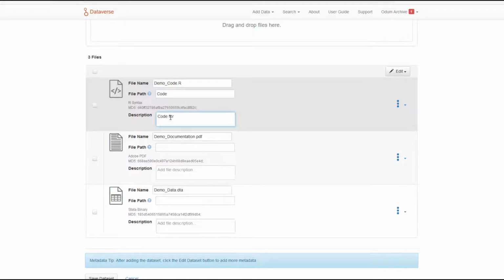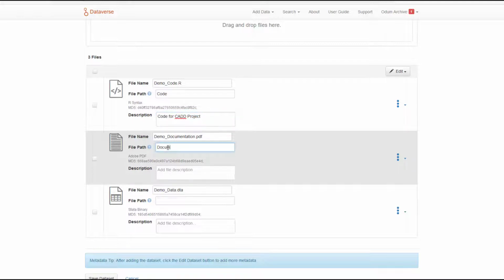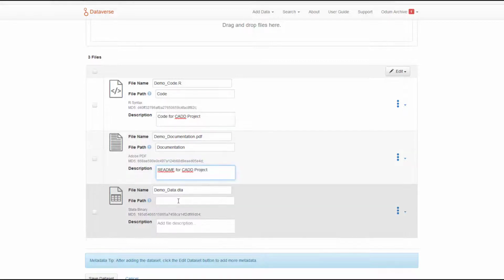For each file, you may denote a file path, which will generate a folder hierarchy within that dataset record. For example, any files that have the file path code will show up under a code folder within your dataset record. You may also add descriptive text under the description field that will describe each individual file.